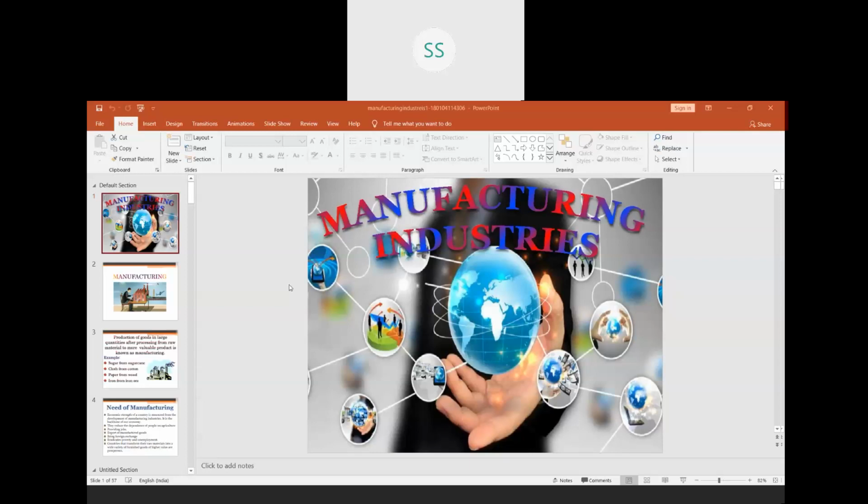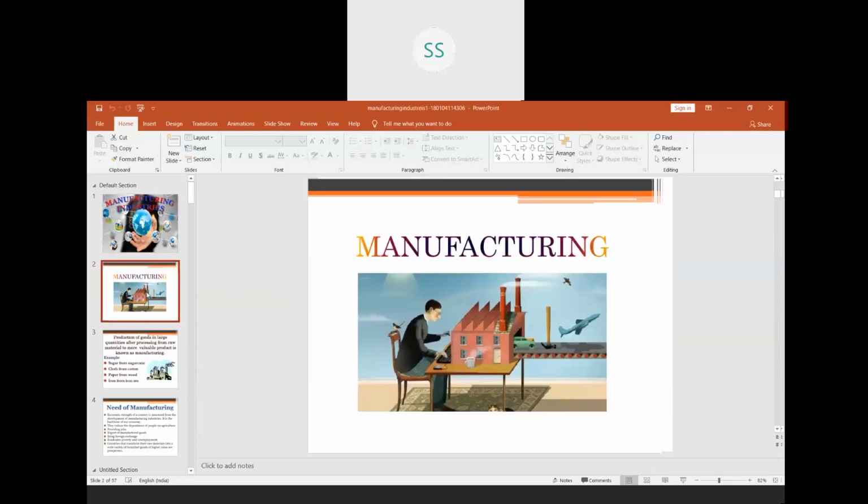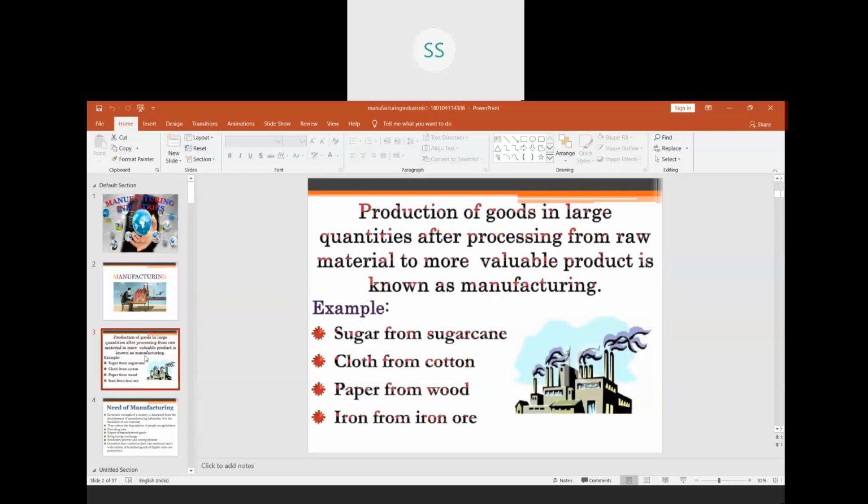So let's start with the first part. You can see here how manufacturing is done. Before I start the chapter, there is a small incident which I am going to tell you. On the occasion of Diwali, we all know that it is a Hindu festival where most of us celebrate. Harish went to a market with his parents.